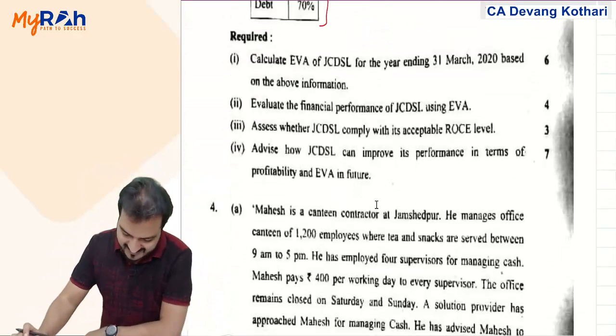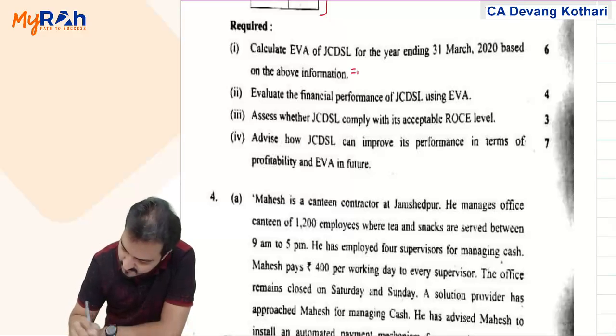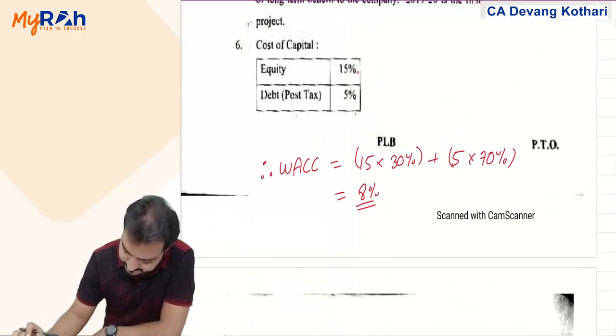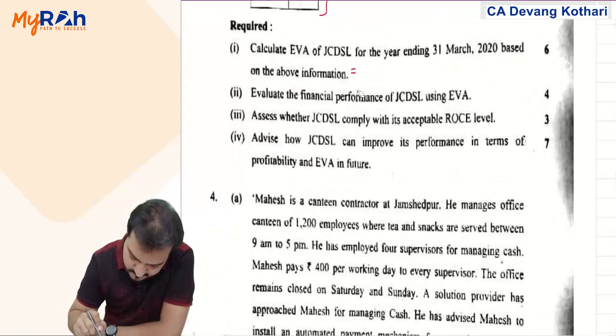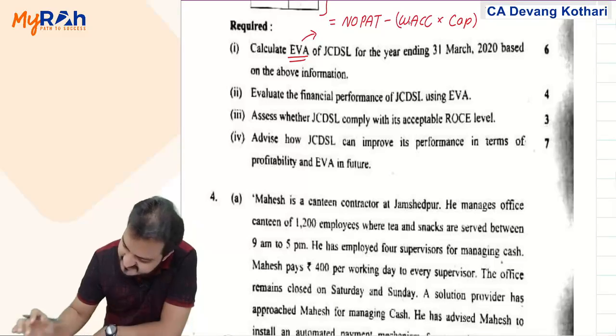So EVA I can calculate easily. EVA will be your NOPAT minus WACC into capital.